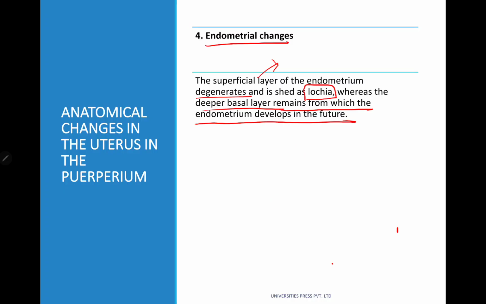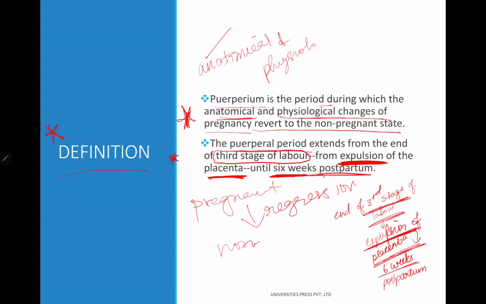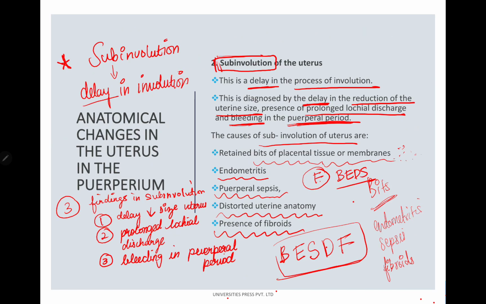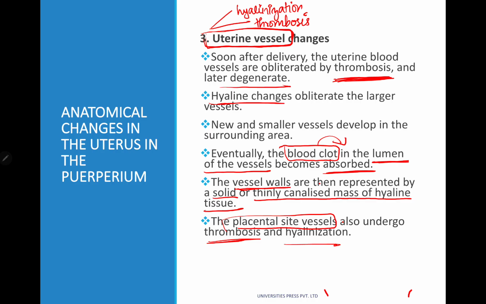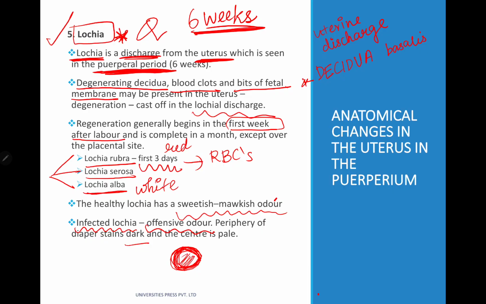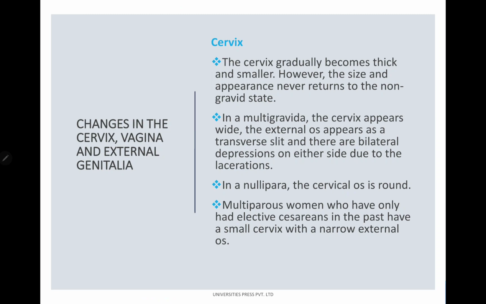So just to do a quick revision, we have learnt about the puerperium definition, and then we started the anatomical changes in the uterus in the puerperium. We studied first what is involution, what is subinvolution of the uterus, then uterine vessel changes, hyalinization and thrombosis, then endometrial changes, mainly talking about the lochia and the different kinds of lochia, and now we are going to move on to the changes in the cervix, vagina and the external genitalia.